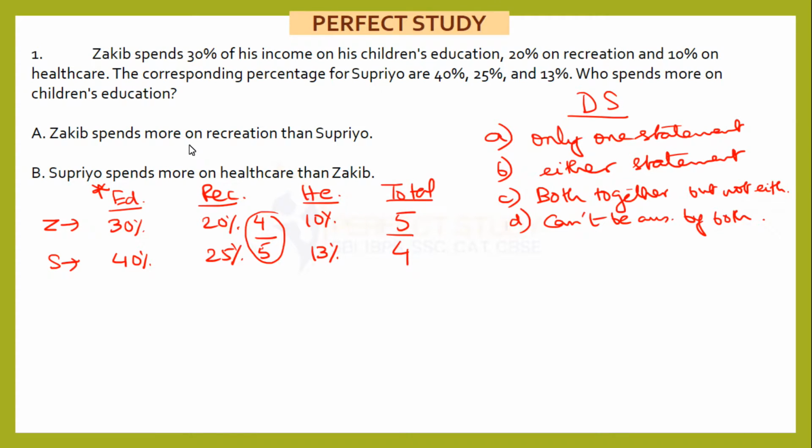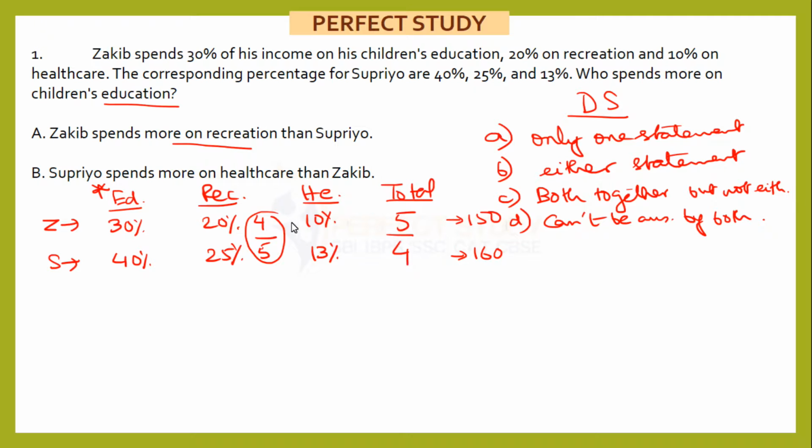Now let's see the information given here. Zakib spends more on recreation. Now let's take this recreation value we have done. We have to find out for education. Let's see this education. 30 and 5, that will give me 150. 40 and 4 will give me 160.